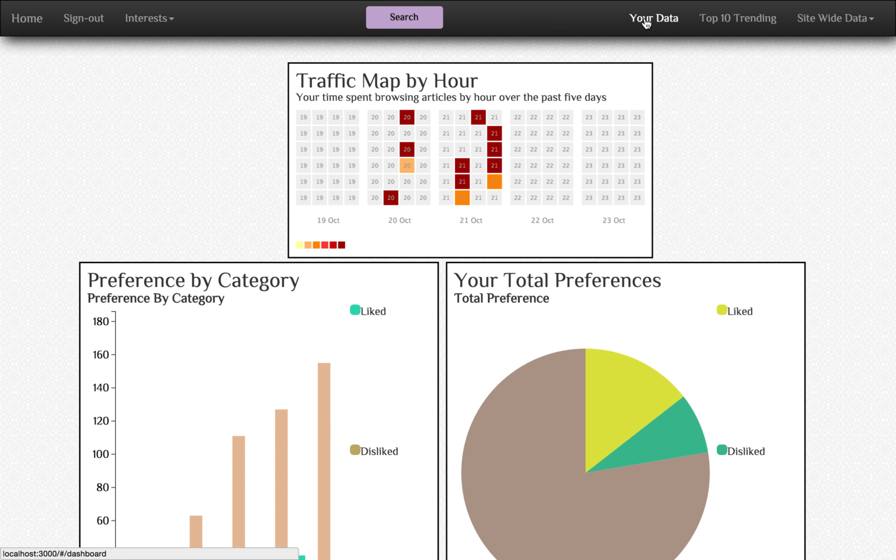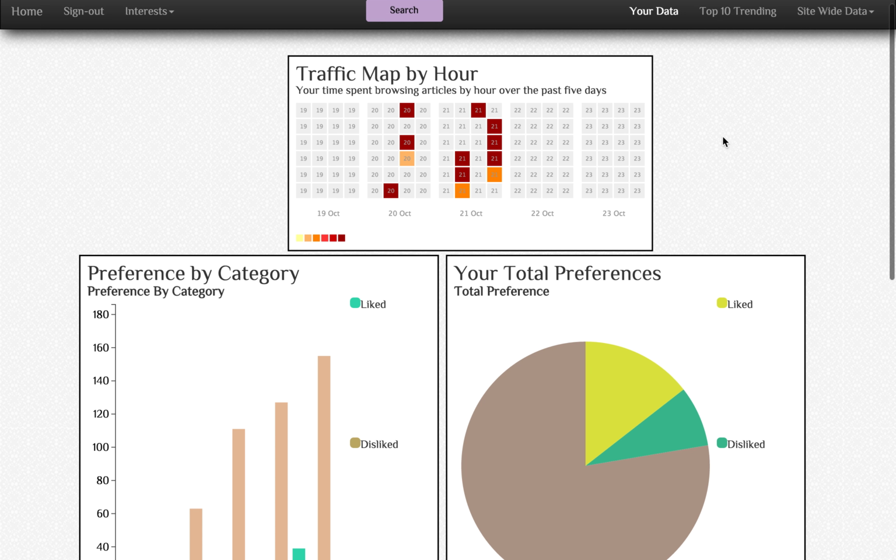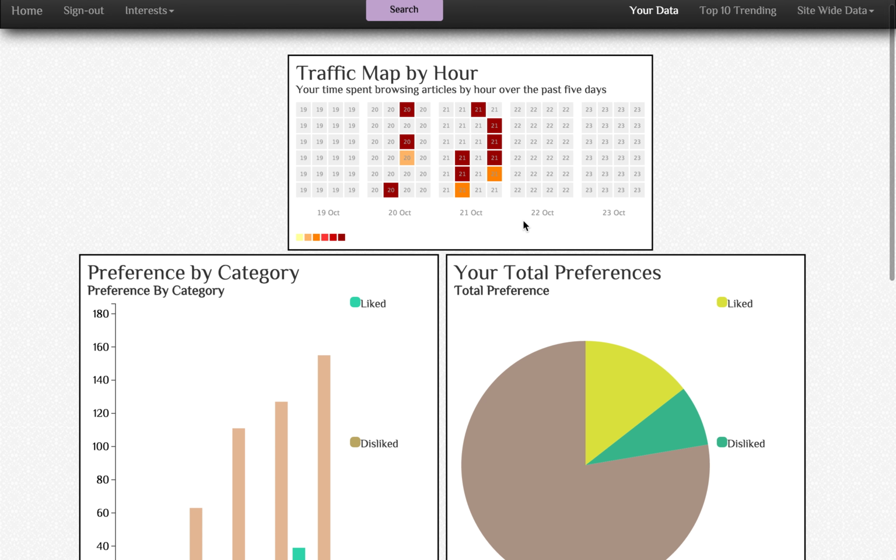Then you can go to the user dashboard, where you can see browsing analytics based on your past. So this chart shows your browsing history by hour. So you can see the amount of items and the most popular time you're on the site, whether it's the afternoon during the work hours, whether it's the evening or early morning. So you can go and see that on Wednesday, October 21st at 11 a.m., I viewed 6 items.